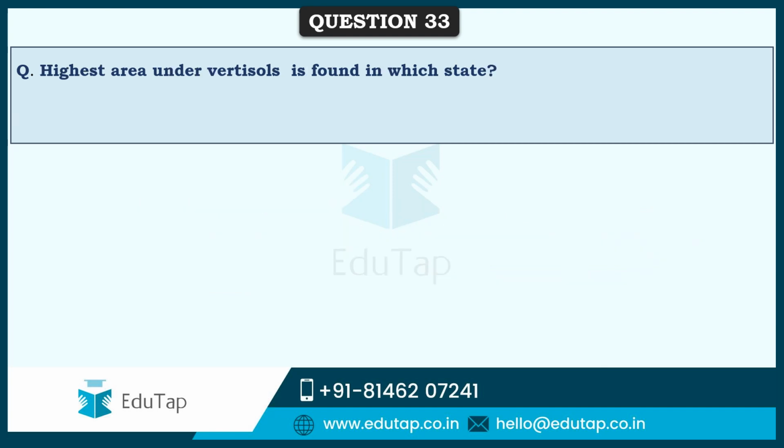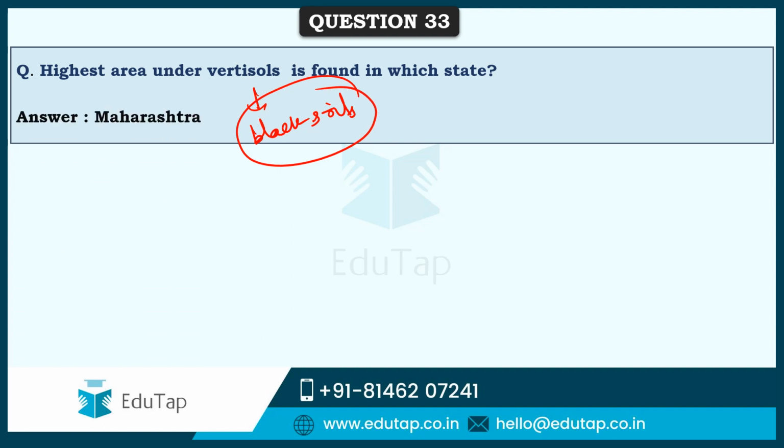So friends, next question is, highest area under vertisols is found in which state in India? Vertisols, they have black soils. The order vertisols have black soils, and yes, black soils are predominantly found in Maharashtra state.